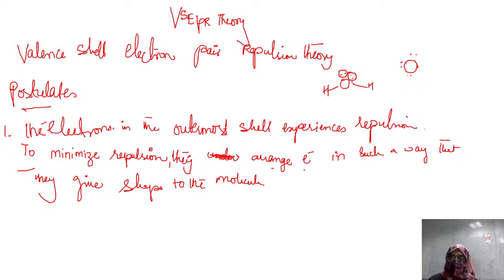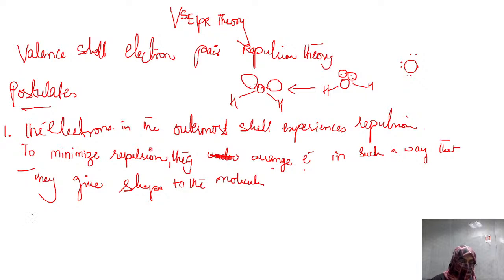So this oxygen has two lone pairs, but these two lone pairs have a high repulsion, and they cannot be together. Hence, if you see the H2O molecule, the oxygen lone pairs are far away. While arranging the electrons, they are giving shape to the molecule, isn't it?